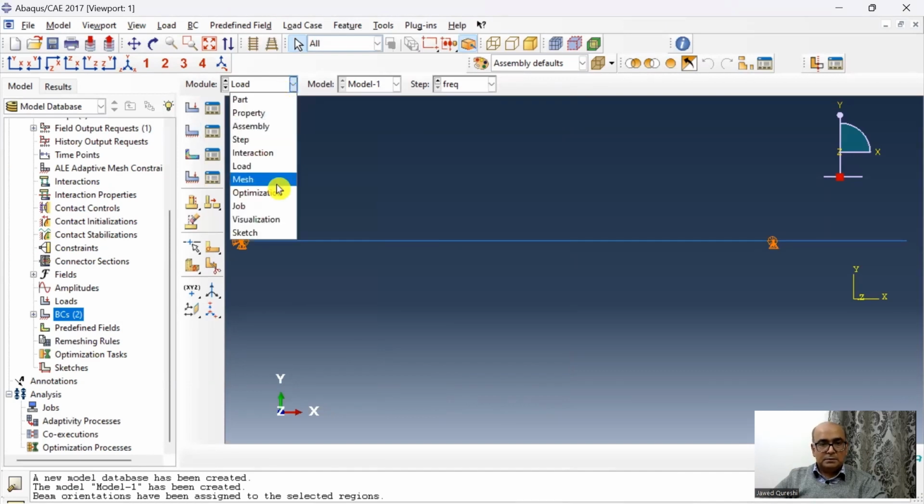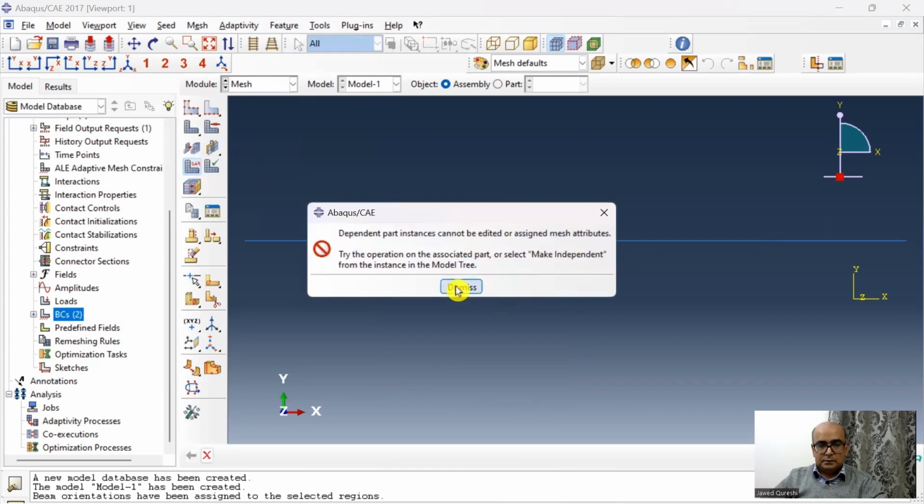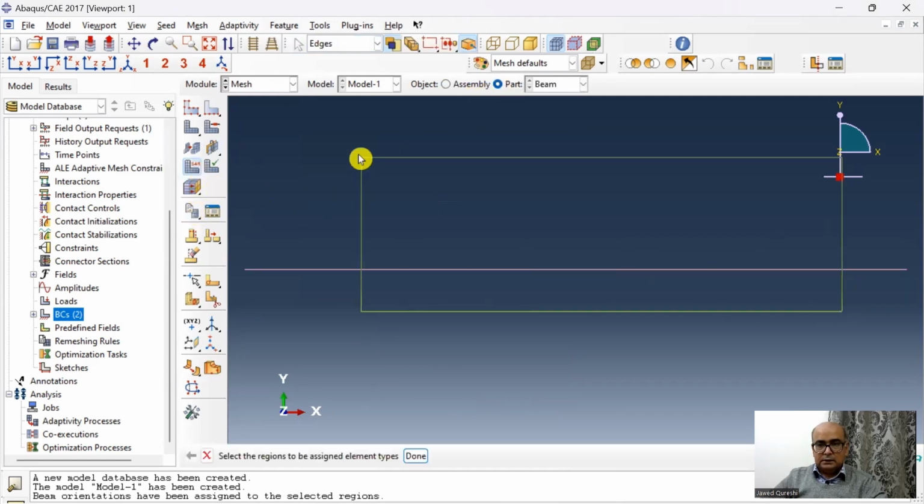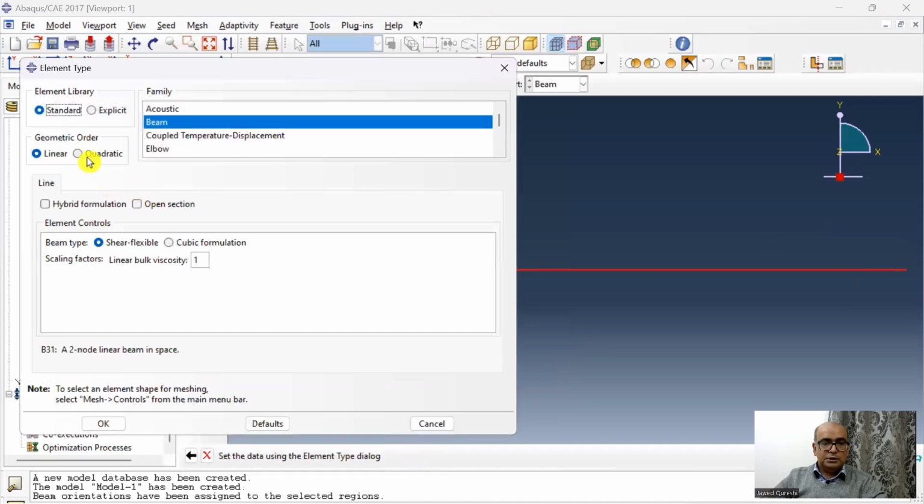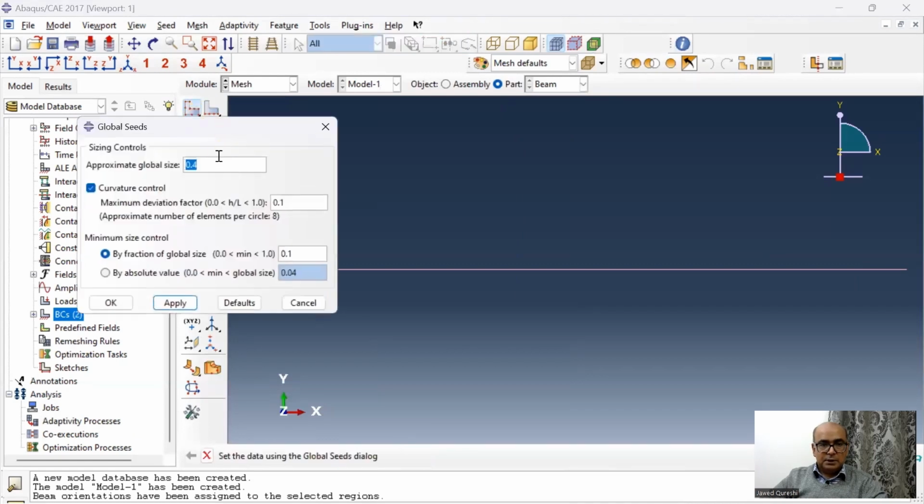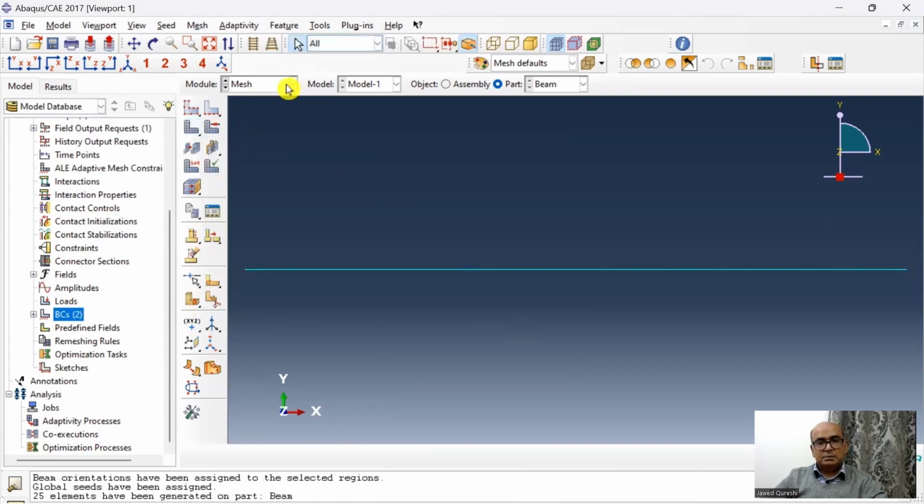Seventh is mesh module, where we define mesh size and element type. Then I will go to mesh. In mesh, first I will choose the element type. Click on element. I want to define mesh at part level. Click here, and I want to use the quadratic elements. So click on quadratic, click done. Next, I want to seed the part, and I will change the global size to 0.2. And after that, I will mesh the part. Click here, mesh. OK to mesh. Yes, part has been meshed.